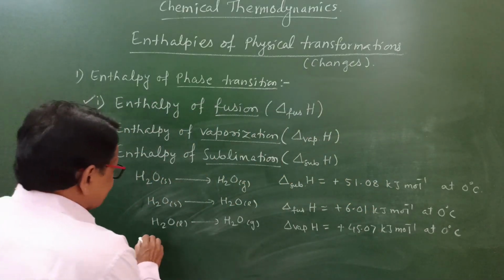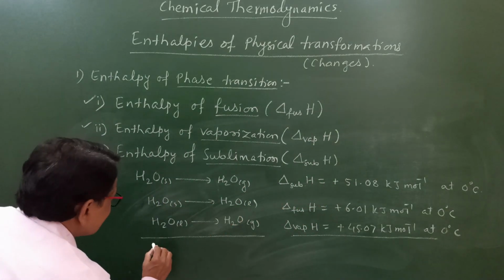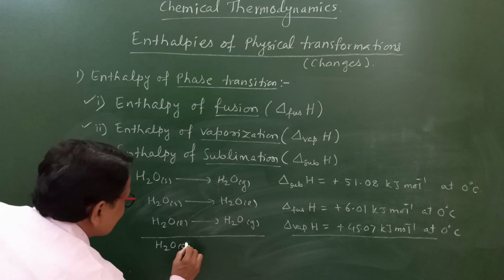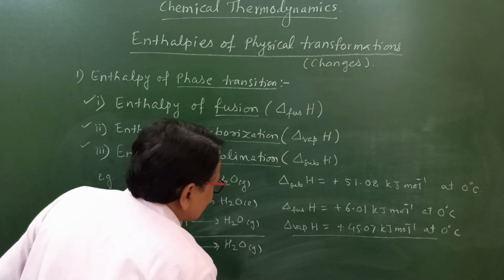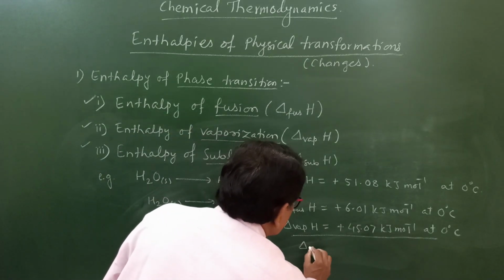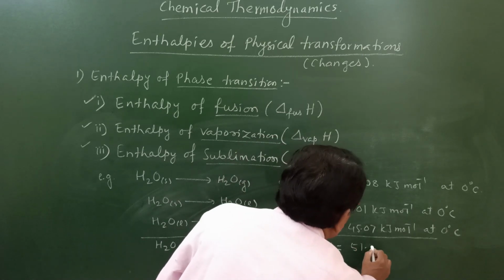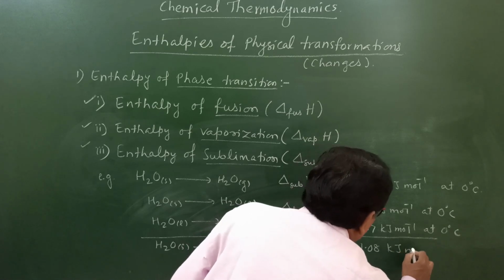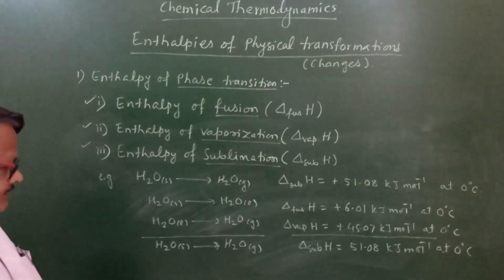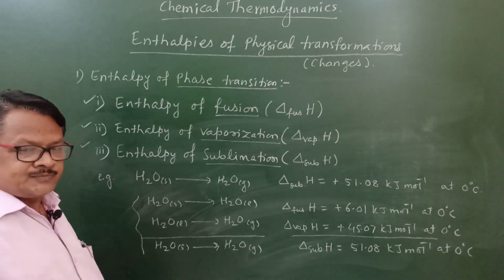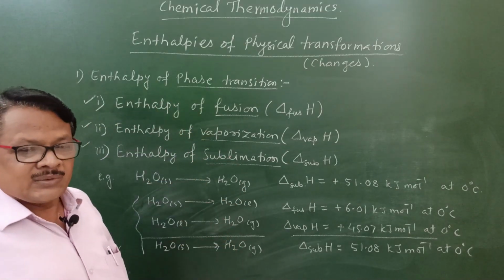And if you add them, we will get here this H2O liquid gets cancelled, and H2O solid directly gets converted into H2O gas. And if you add these values, that is the enthalpy of sublimation, delta H is equal to 51.08 kilojoule per mole at 0 degrees Celsius. So what I have written here? So this is the addition. Enthalpy of sublimation is nothing but the addition of enthalpy of fusion and enthalpy of vaporization.